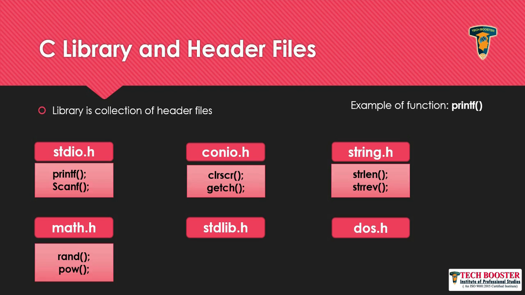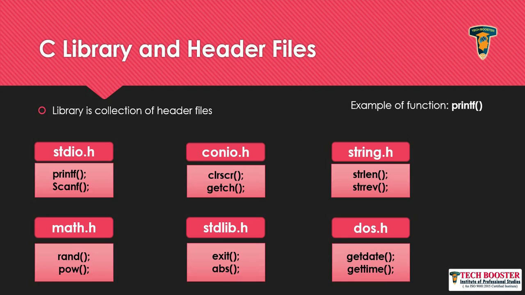We have another function like square root. You can also find out your division and other functions. Next, in your standard library, we have your exit function that is used to exit from your program. We have your absolute function, which is used to get your absolute value. In your dos.h, which is basically used to get information from your operating system, we have get date, we have get time.